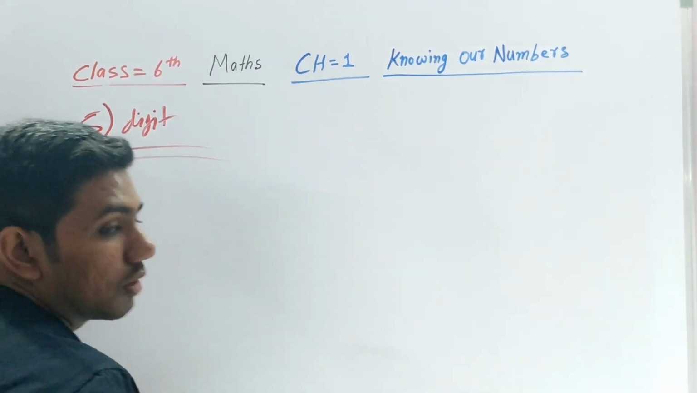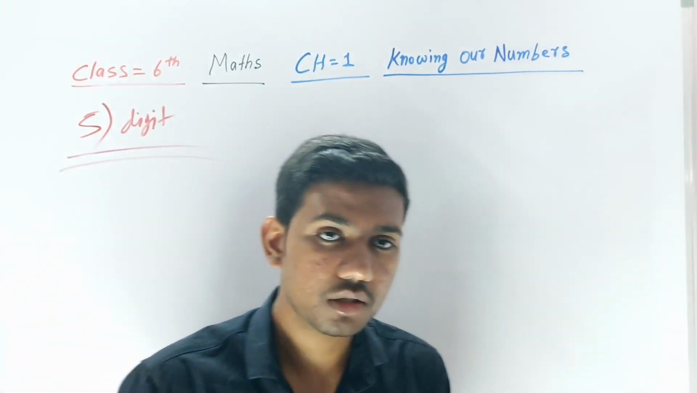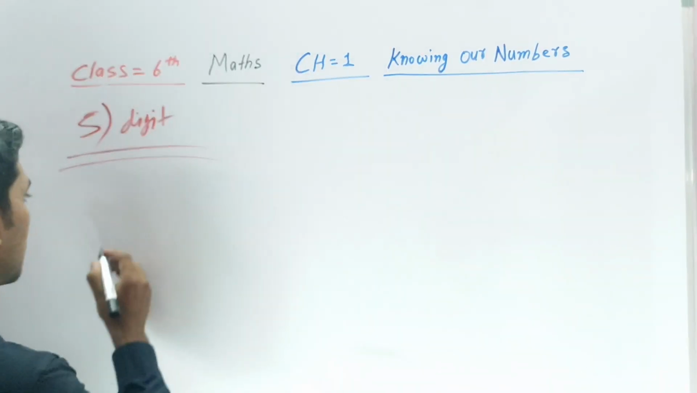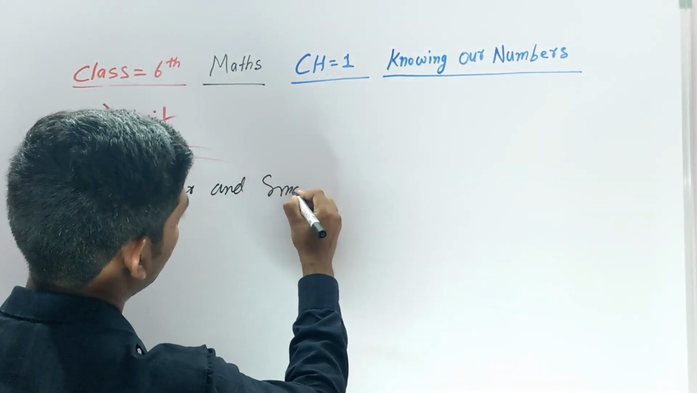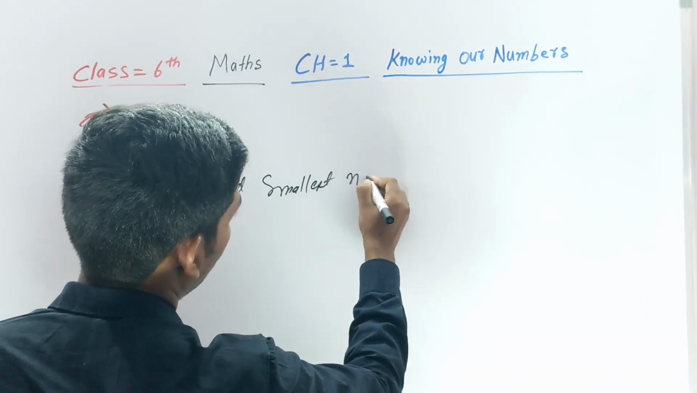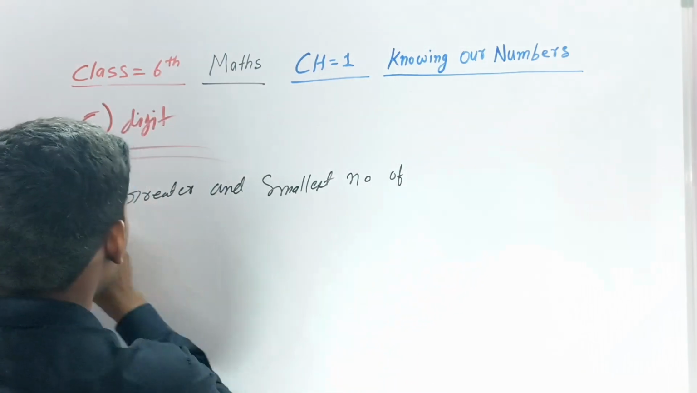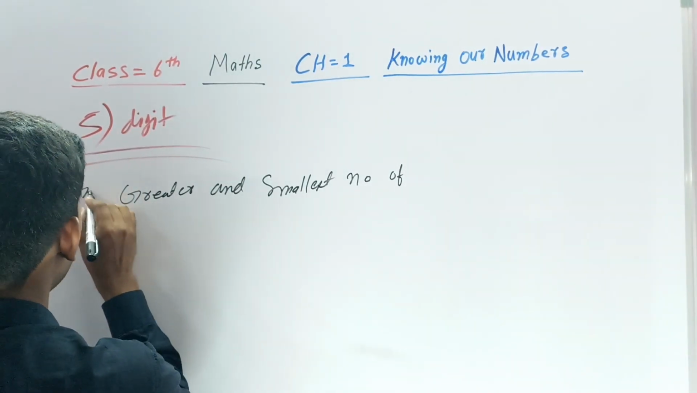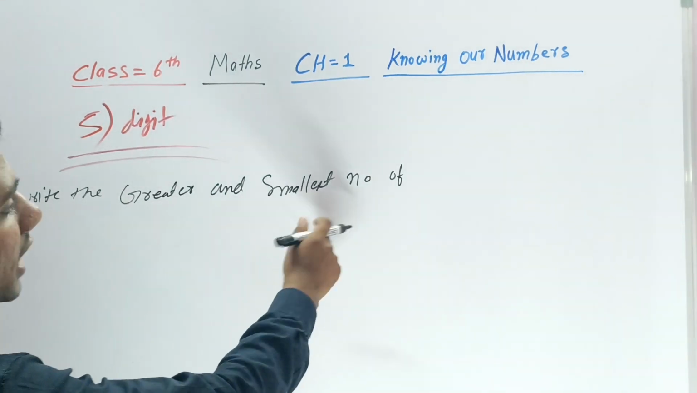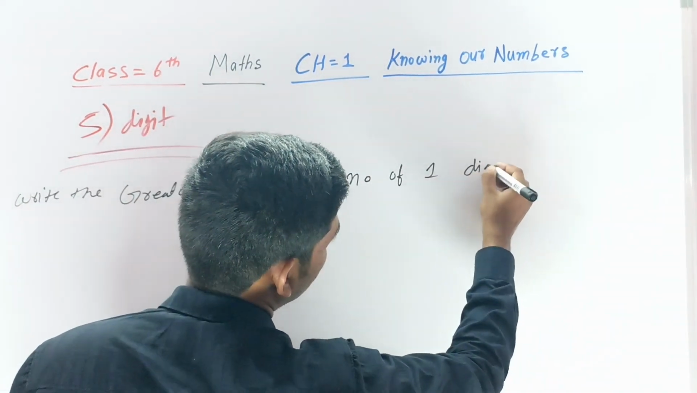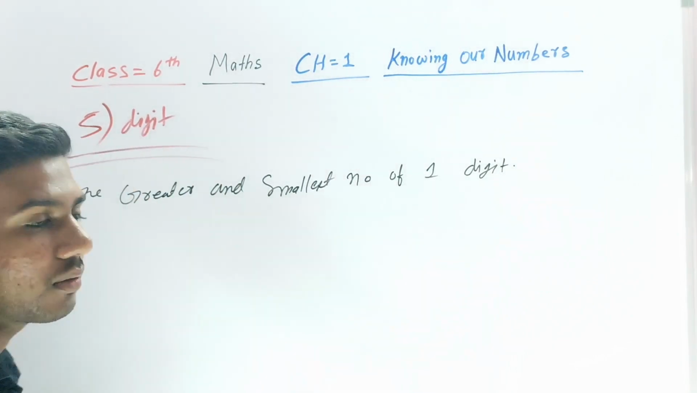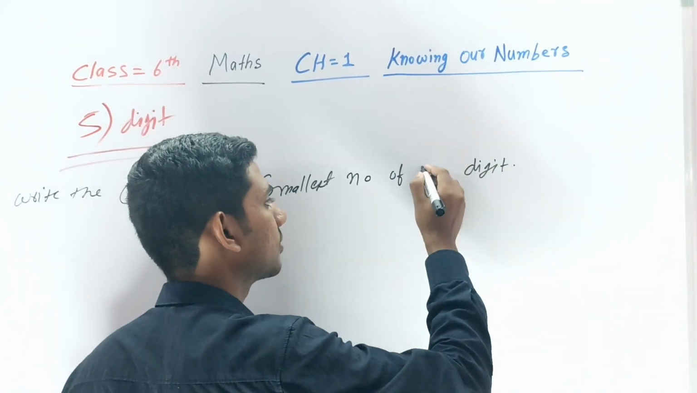Don't get confused in digits. I will explain what digit means. Suppose someone asks, what is the greatest number of one digit? I'm asking for the greatest and the smallest number. Write the smallest and greatest number of one digit. Can you tell me what the greatest one digit number is? Anyone in the class?